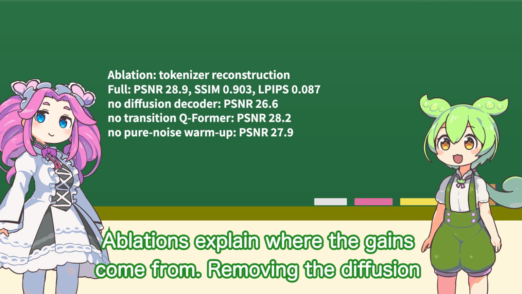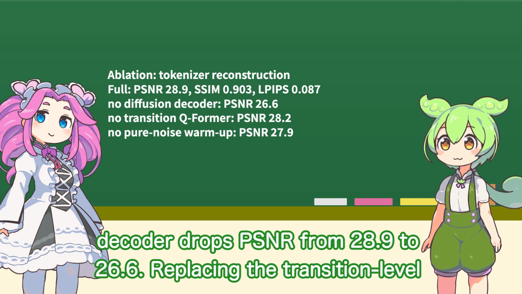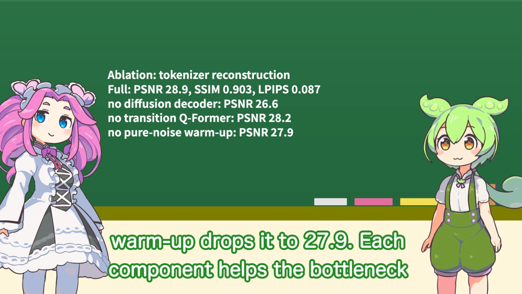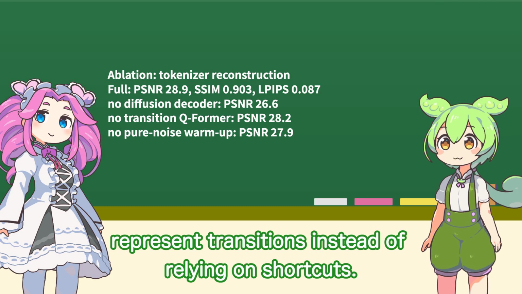Ablations explain where the gains come from. Removing the diffusion decoder drops PSNR from 28.9 to 26.6. Replacing the transition-level Q-Former with a global one drops it to 28.2, and removing pure noise warm-up drops it to 27.9. Each component helps the bottleneck represent transitions instead of relying on shortcuts.